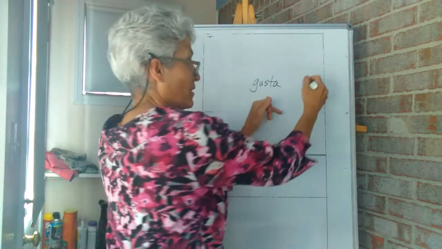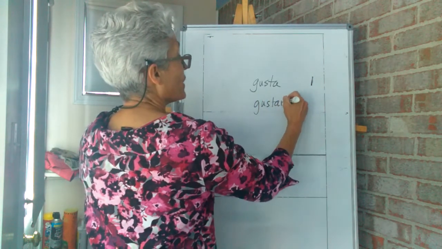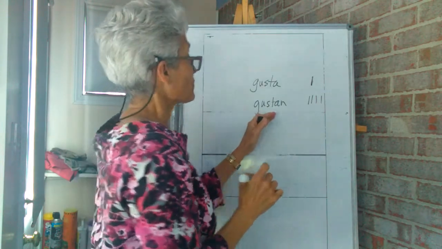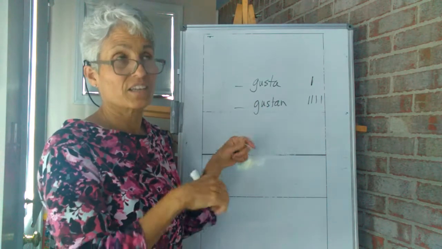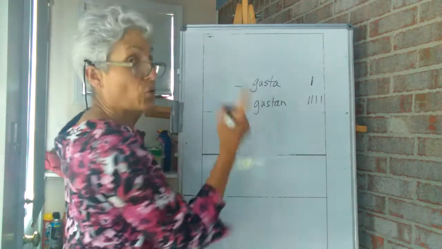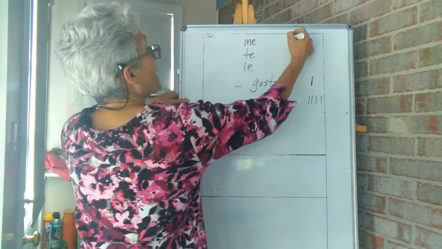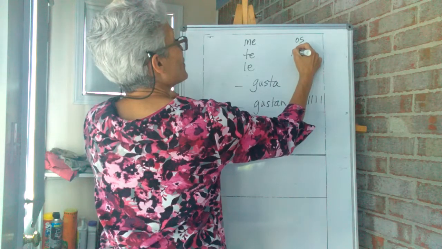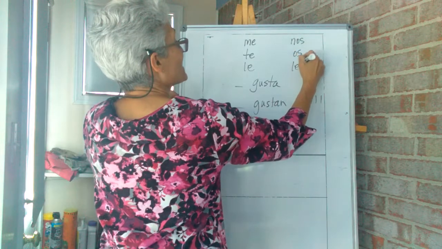If you like something, that's just one thing. And we use gustan if what you like is multiple things, okay? So, what pronoun we stick in front of the gusta or gustan is what tells you who is doing the liking. So the pronouns that we use are me, te, le, nos, os, and les, okay?